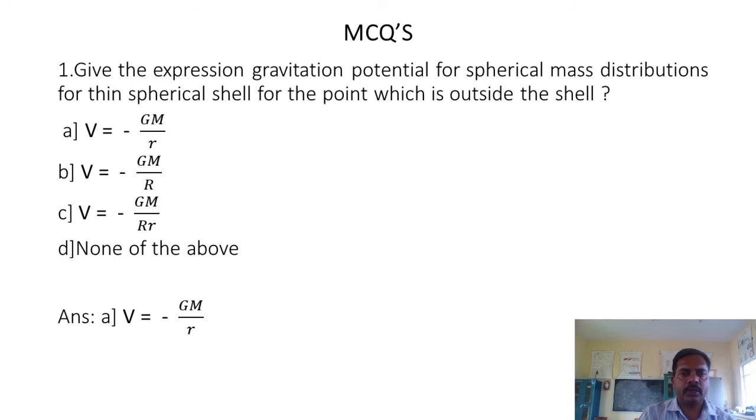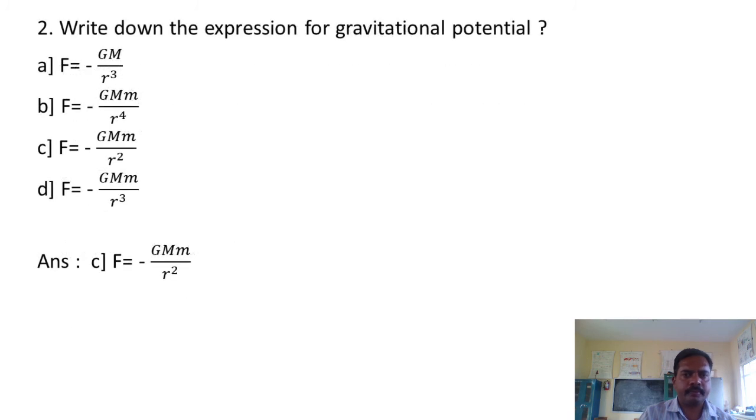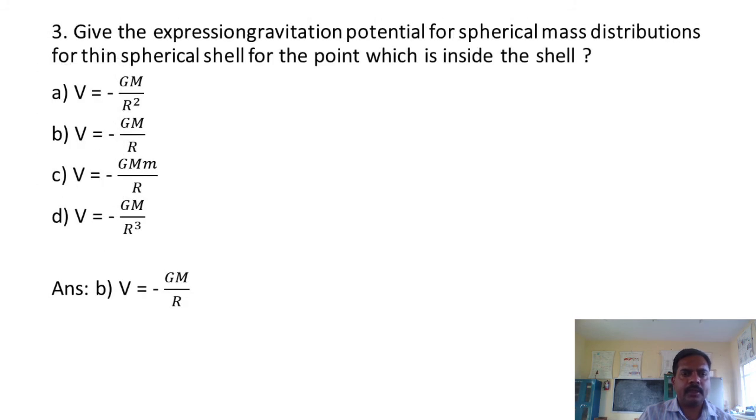So, MCQs for this particular session. Give the expression for gravitational potential for spherical mass distribution for a thin spherical shell for the point which is outside the shell. The right option is A, that is V equals minus GM by small r. The second MCQ: write down the expression for gravitational force. So C is the right option, F equals minus G into capital M into m by r square.